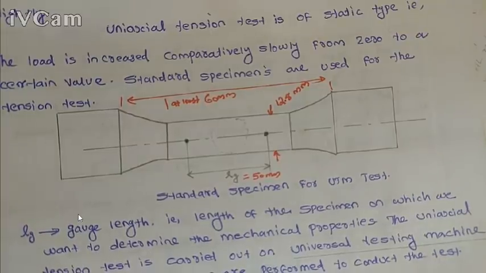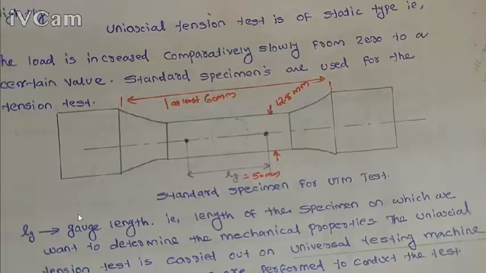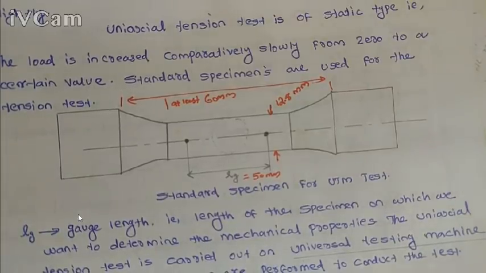The machine has a unit for applying load to the specimen, and the tensile load is applied very slowly, by gradual increase, either with a hydraulic or mechanical drive.